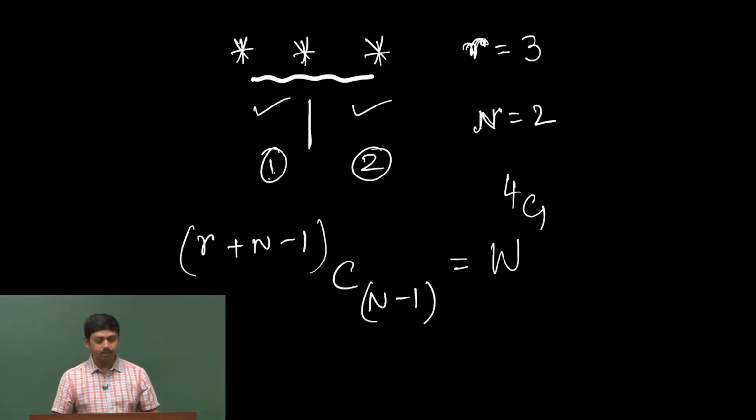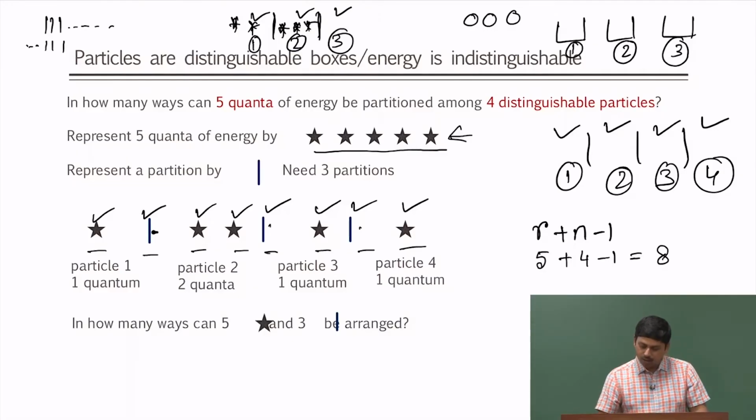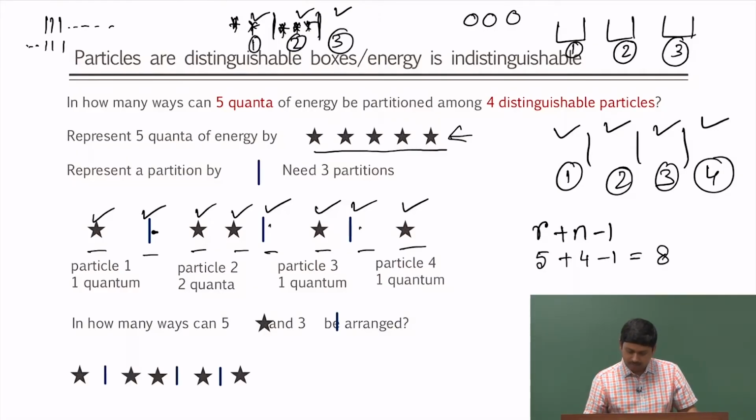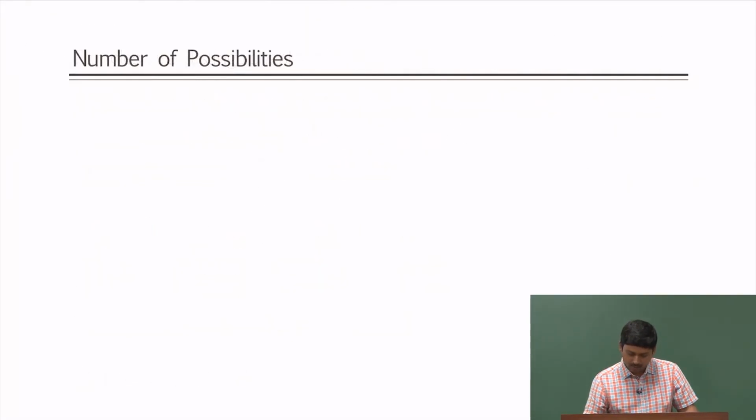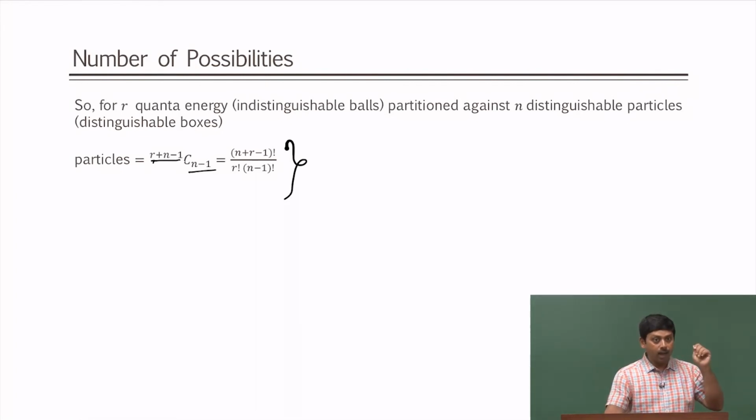Okay. Now let us go back and see whether it is working or not. This is the formula that I showed, r plus n minus 1 choose n minus 1. Now imagine this problem of 3 particles and 3 boxes.